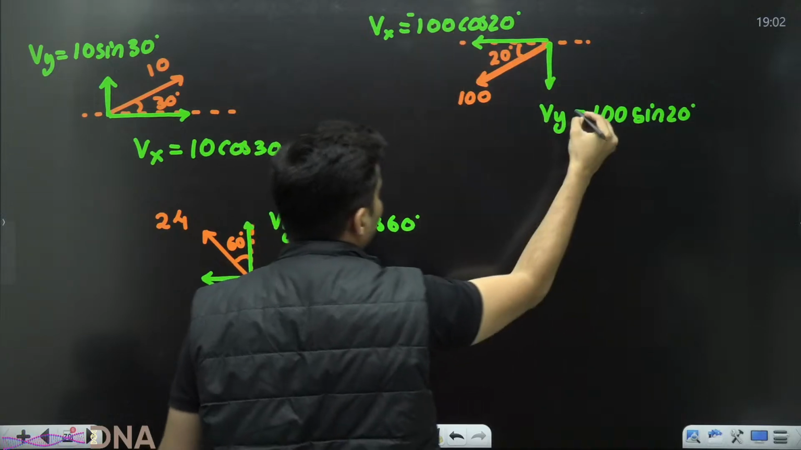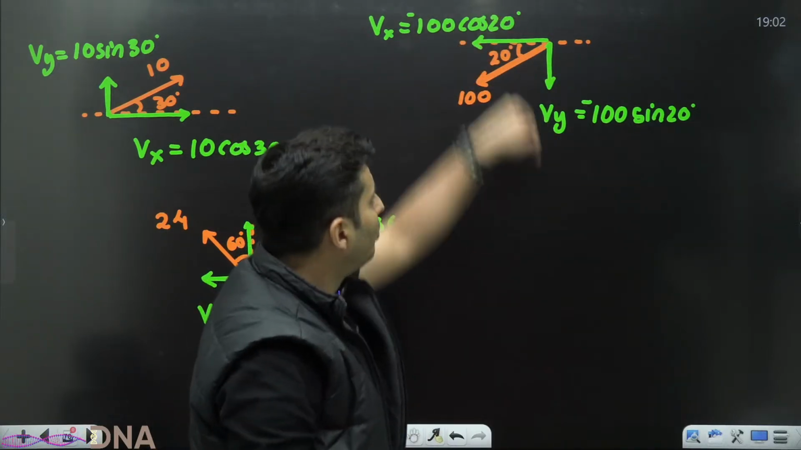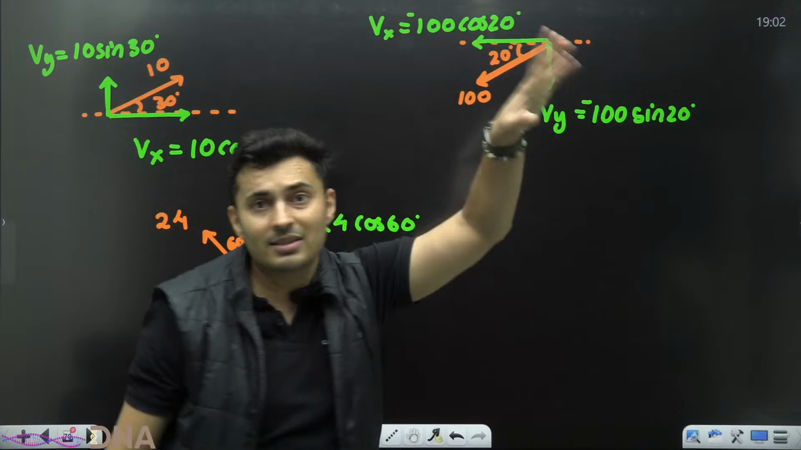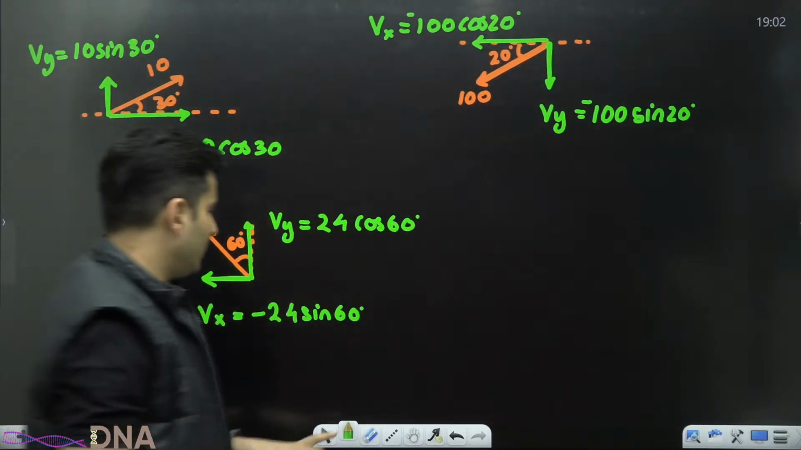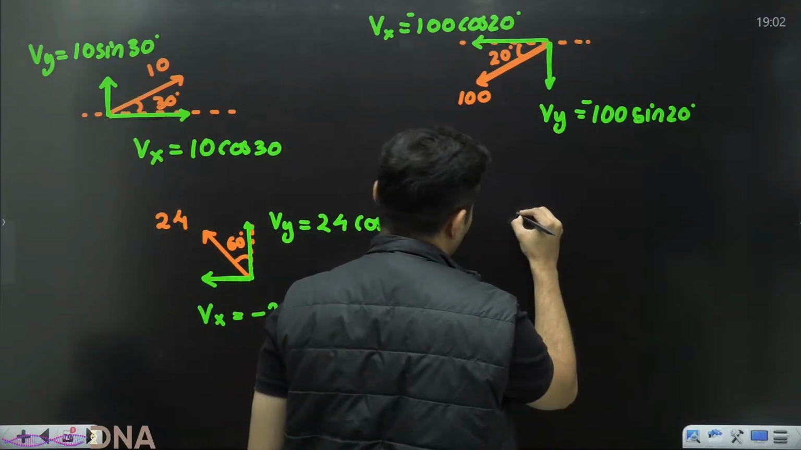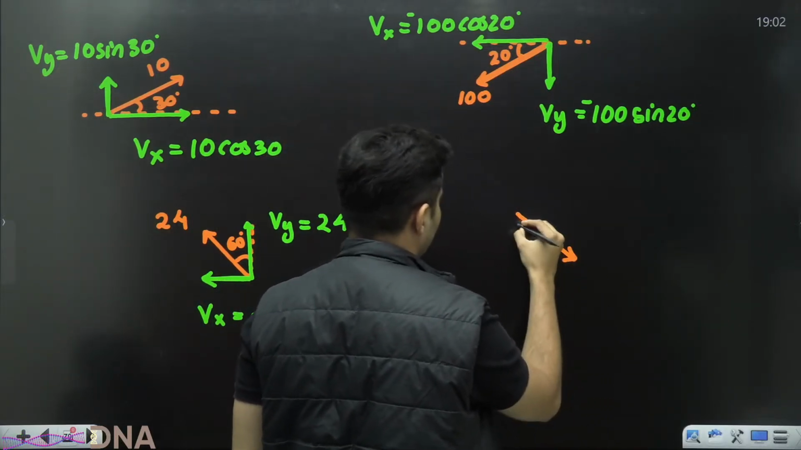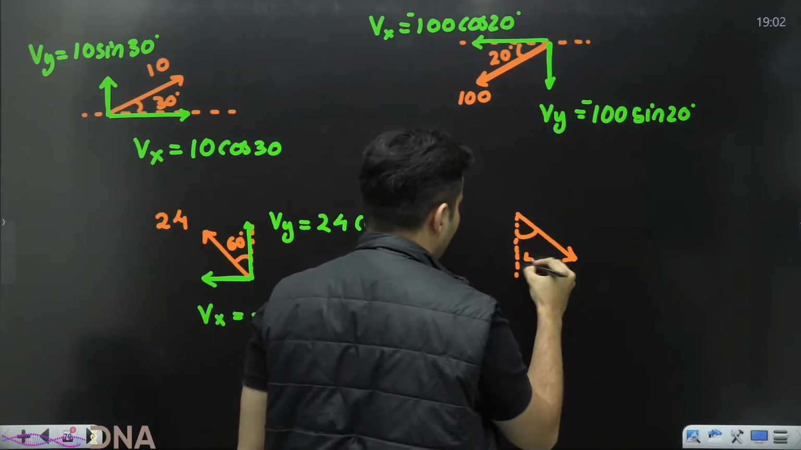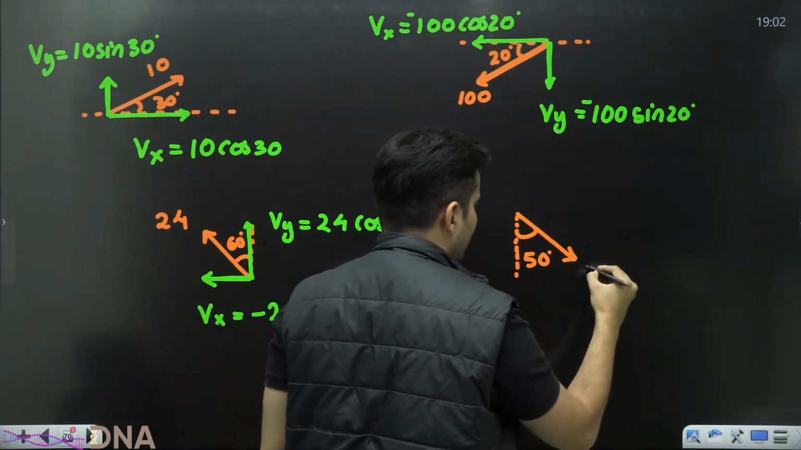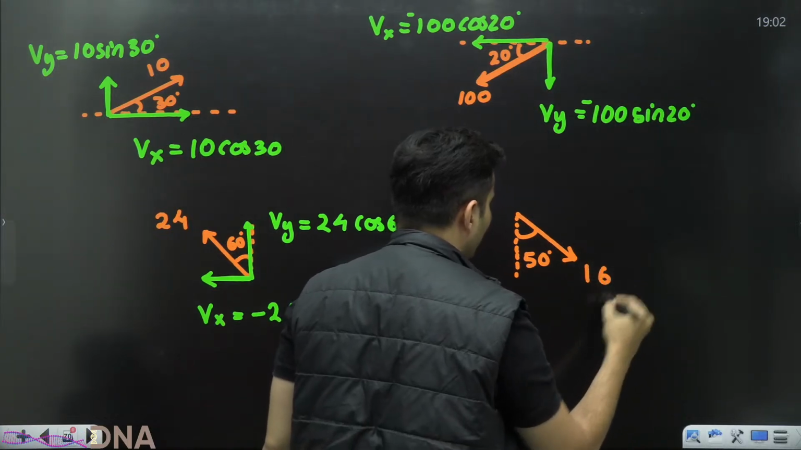But this will be also minus and this will be also minus because both are towards the negative side. As simple as that. Next, let's take one more example. Let's say it is something like this. And let's say the angle made is, let's say, 50 degrees. And let's say this is 16 units.